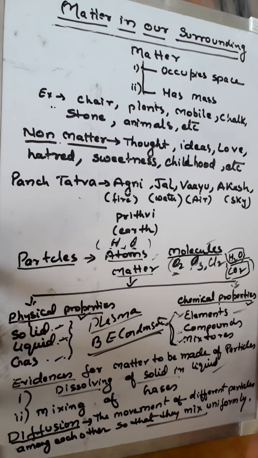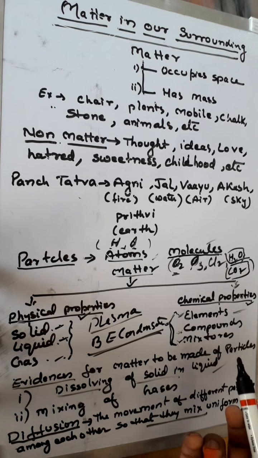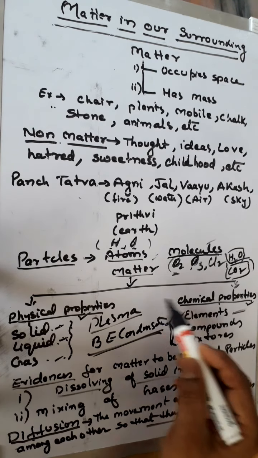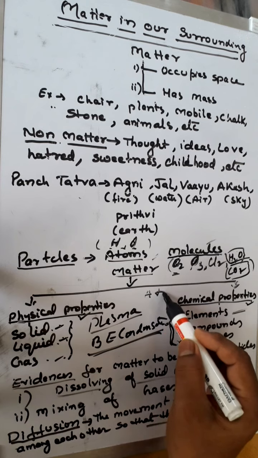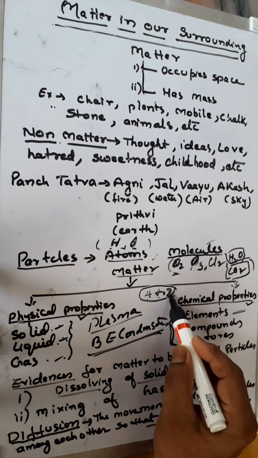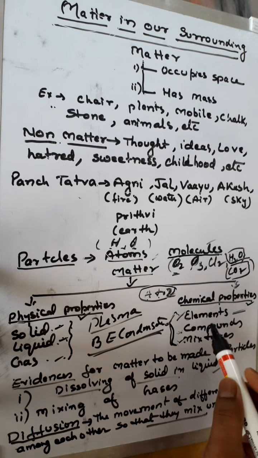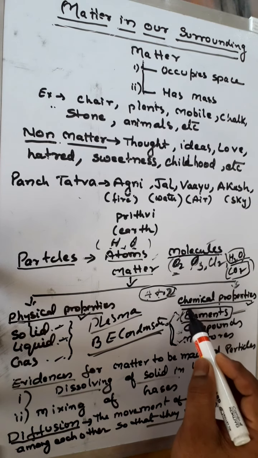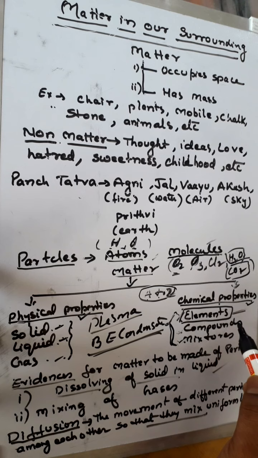Elements: in some books it is written there are 119, 120, 115. The number of elements varies. As we see in the English alphabet, we have A to Z, 26 letters. Any English book is made up of these 26 letters. Similarly, anything in this world is made up of these elements, like hydrogen, oxygen, calcium, iron, copper, etc.